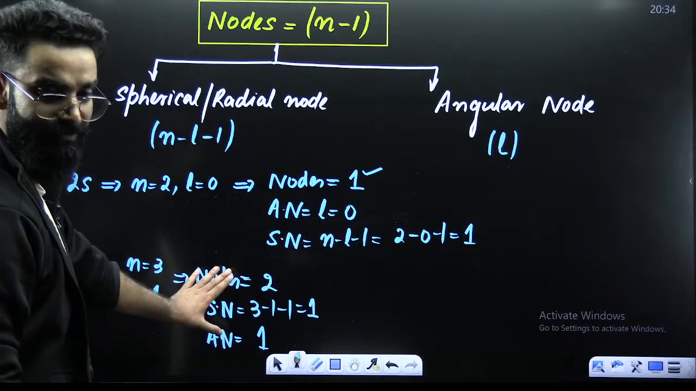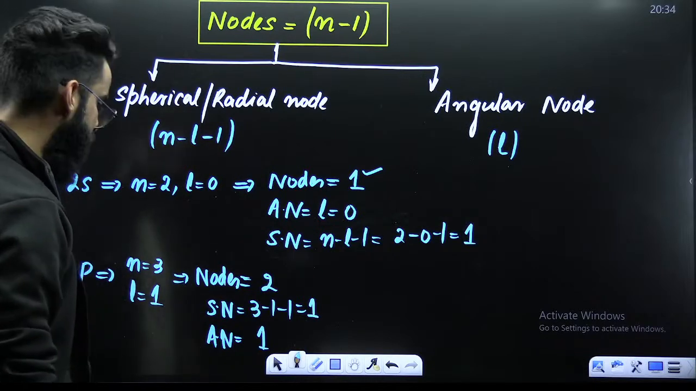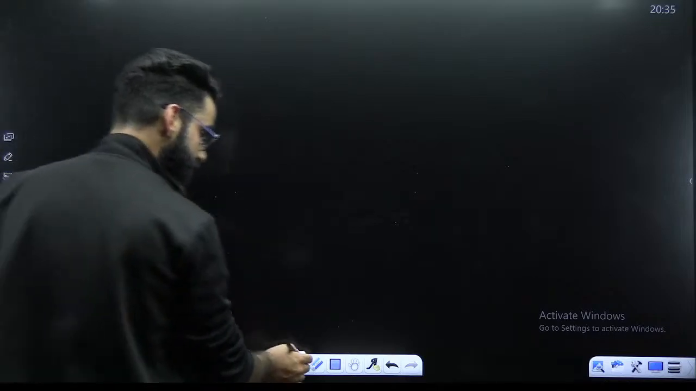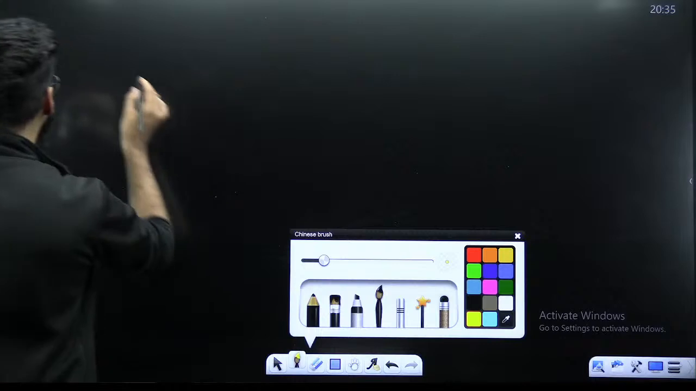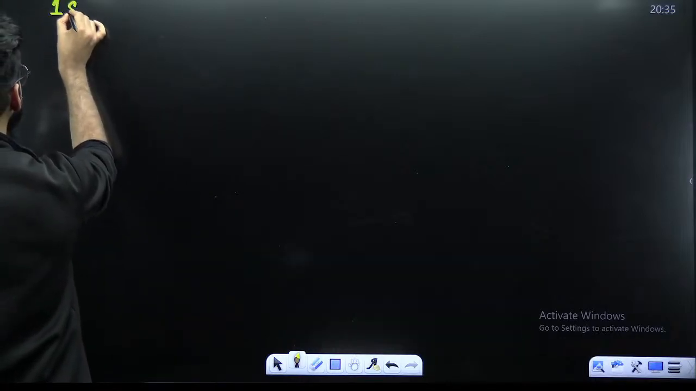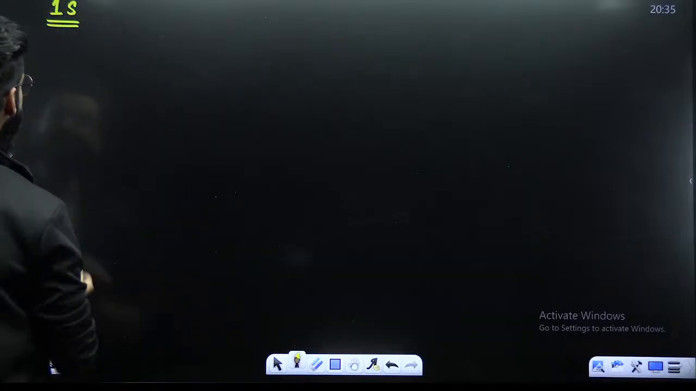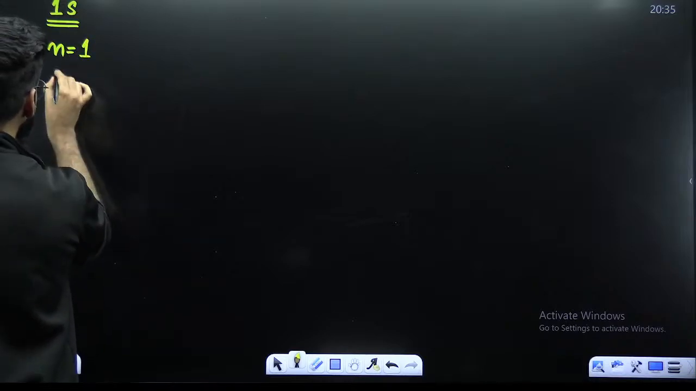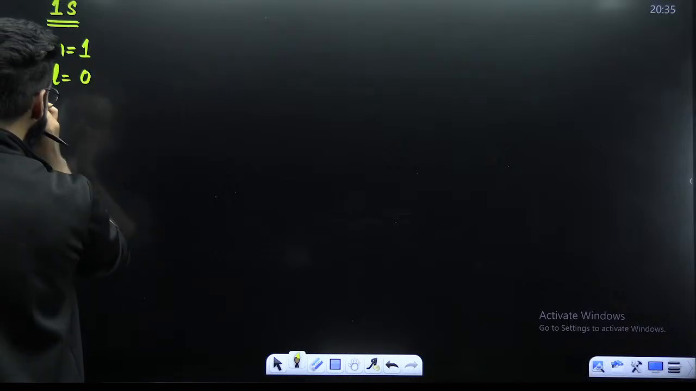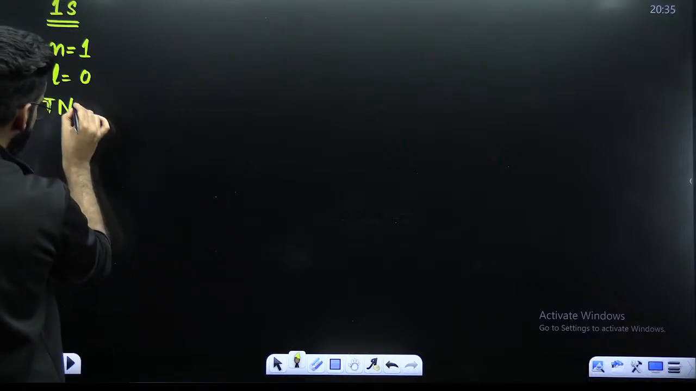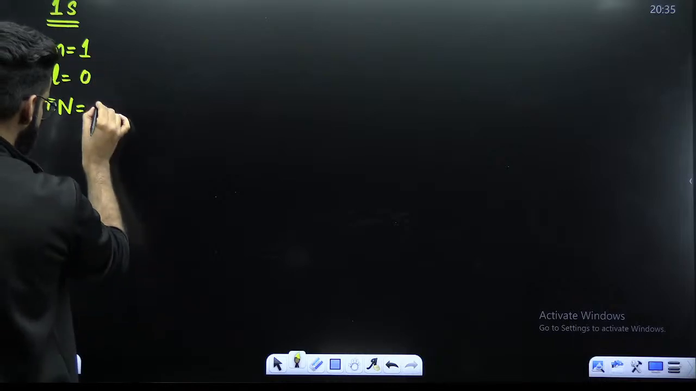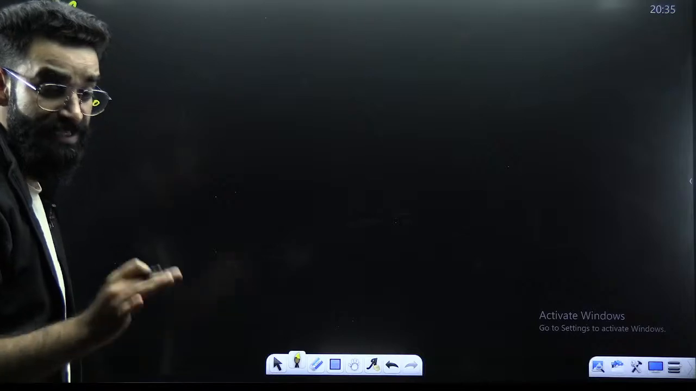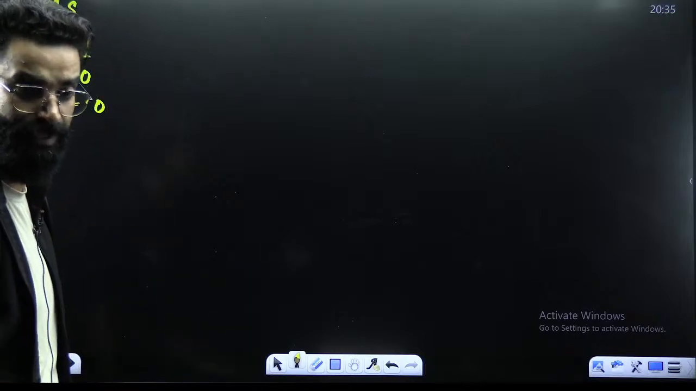Right? Now, have the detailed overview of all this, what exactly I'm teaching you. Understand, guys, properly. So first of all, I'm starting with 1s orbital. In case of 1s, if I ask you what is the value of n? n value is 1. What is the value of L for s? 0. How many total number of nodes are there? n minus 1. So 1 minus 1, 0. So there is no node.